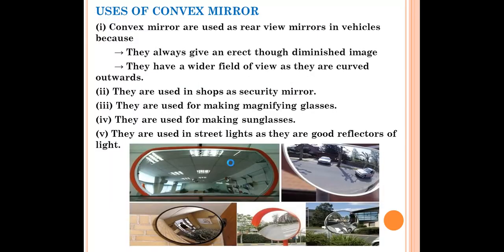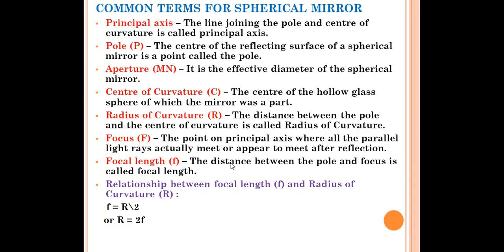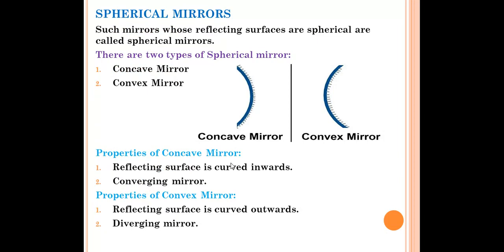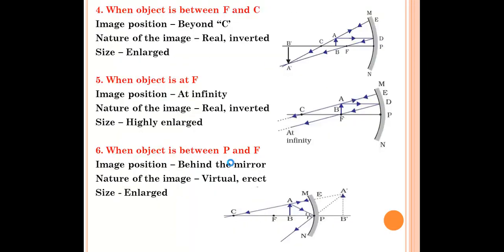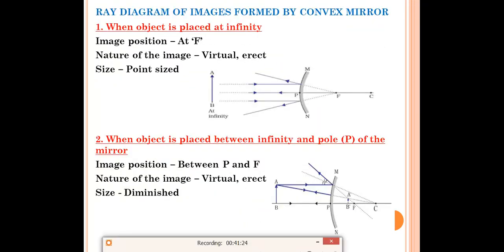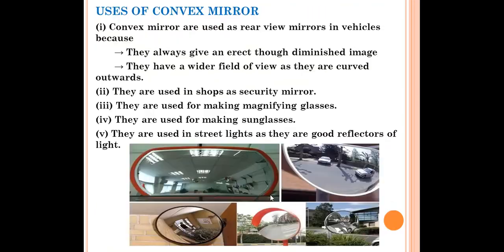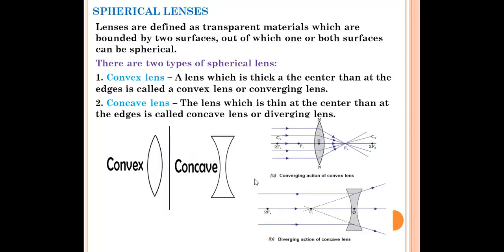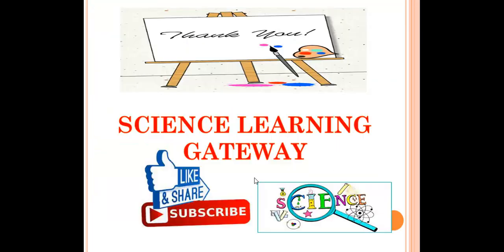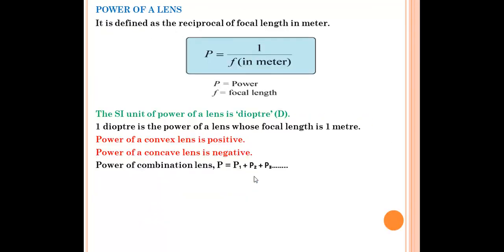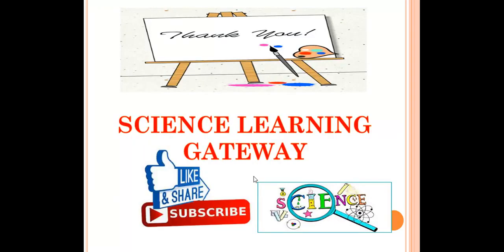So with this we have finished the chapter. Learn the definitions, laws of reflection, refraction, and practice the ray diagrams of each and everything, convex lens, whether it is a mirror or it is a lens. And for numericals I will make a separate video, then your concepts will be clear in that also. So with this we have finished the chapter.